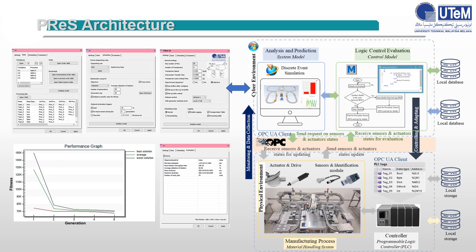Since the system model is connected to the control model and linked with the physical system, the cyber-physical system, the real-time data is collected and stored in a local database. If disruptions such as machine breakdown, job cancellation or increment, and new priority jobs happen, the PReS algorithm will use the real-time data and analyze the effectiveness of the current schedule and strategy. The PReS will then execute new experiments and create a new optimized schedule when necessary, rescheduling. The new optimized schedule will be created and directly implemented at the physical system.